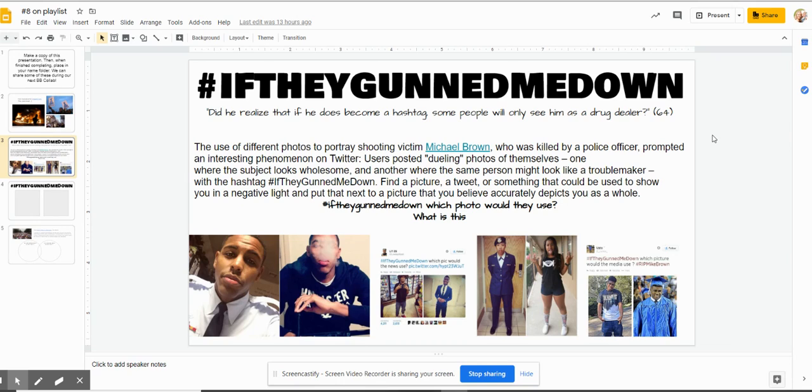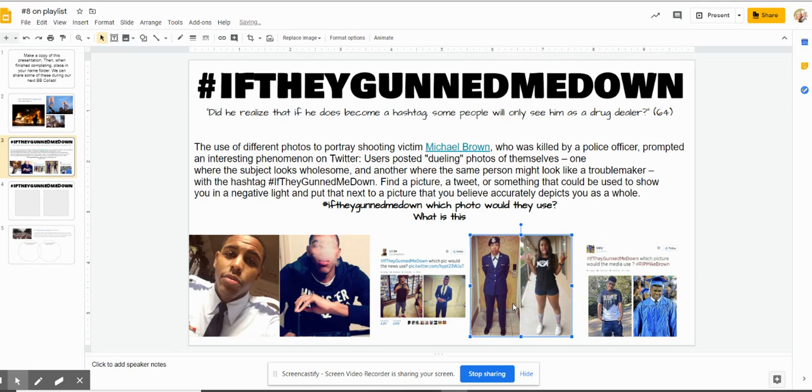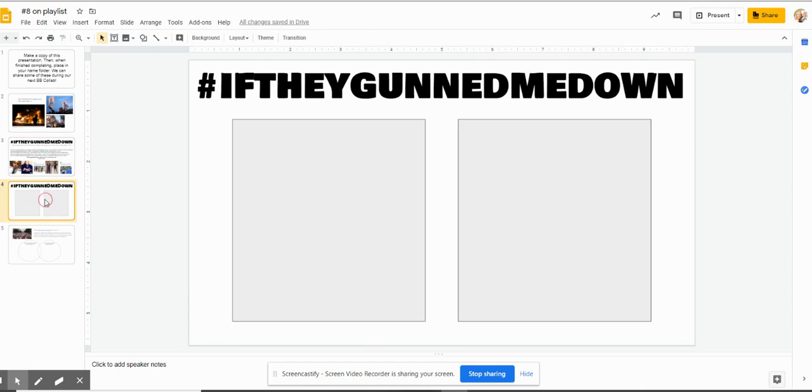This is the activity that I want you to do. Read this page. You can browse the internet using the hashtag If They Gunned Me Down, or if you have social media like Twitter or Instagram, most of them are on Twitter. Filter through those If They Gunned Me Down posts. It's alarming. It's really sad. If you look at some of these pictures, if this person was convicted, or not even found guilty of a crime, which picture would the news use? This is your template. On the left-hand side, you can do your negative picture, and on the right side, you can do your positive picture.